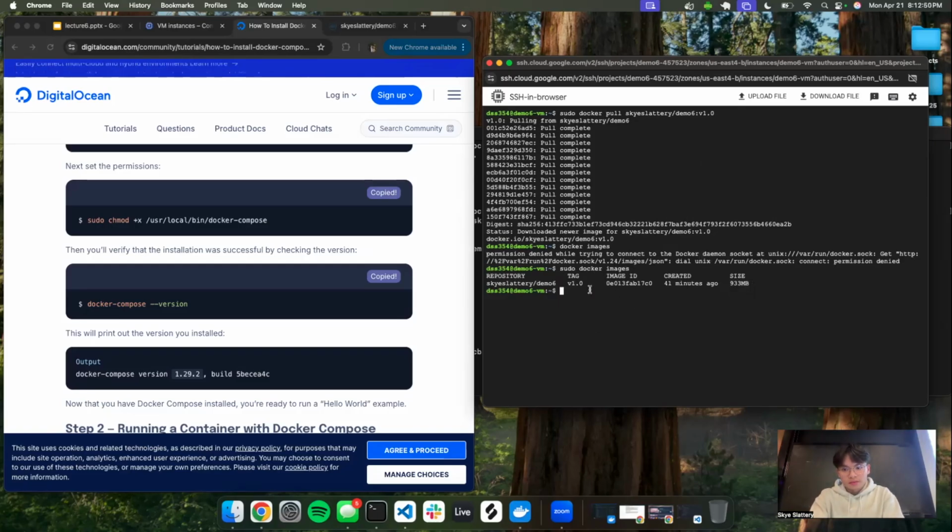Oh, is it 933 megabytes? Yeah, it's pretty big. So this is the repository, this is the tag, and this is the image ID. So we have the image there. Now we have to get the Docker Compose file to run it.